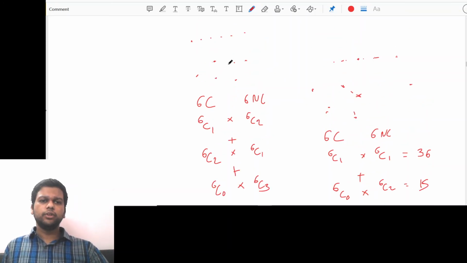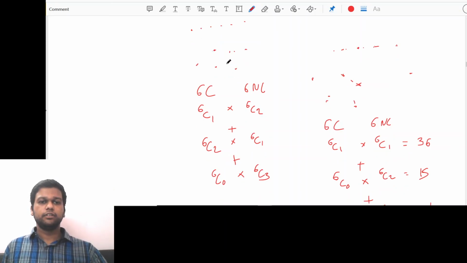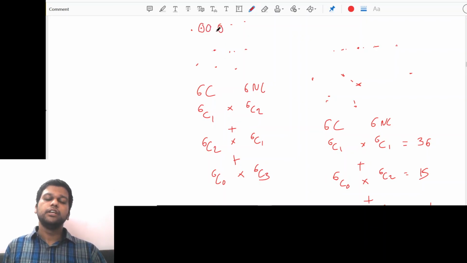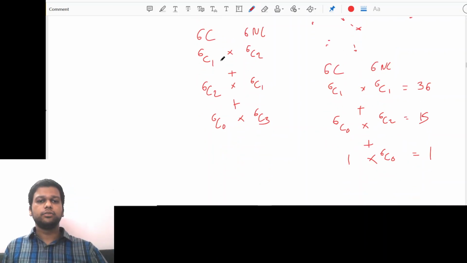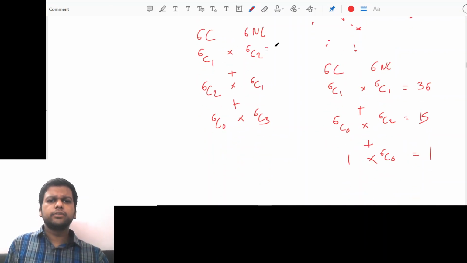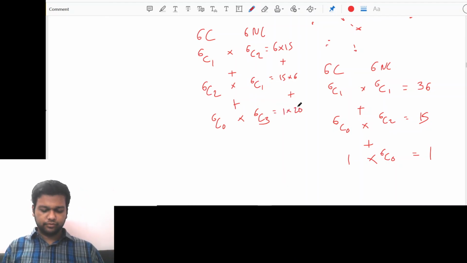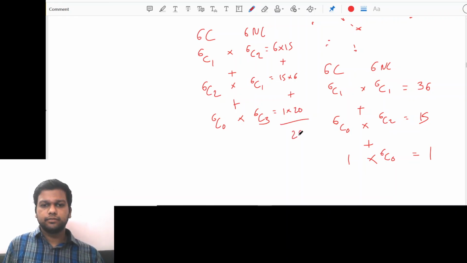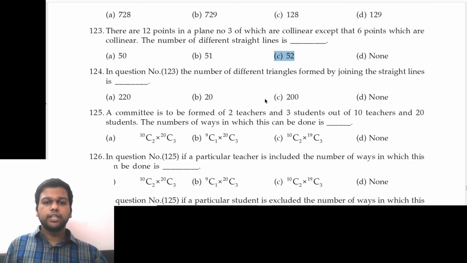Out of these non-collinear points we can form a triangle. There are only these many options because we cannot select 3 collinear points. If we select 3 collinear points, we will not get a triangle, right? So only this will be the answer. 6C1 into 6C2 is 6 into 15, plus this is again 15 into 6, plus this is 1 into 20. Let's calculate. 200 is the answer. So option C, 200.